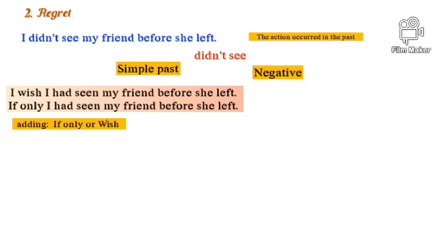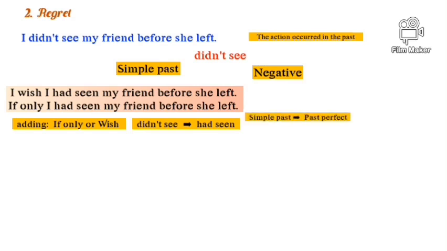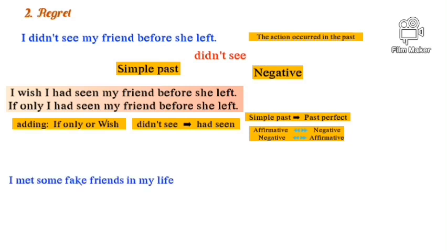We have two changes on the verb. The first one is that we change didn't see to had seen. It means we change the simple past to past perfect. Okay? So, didn't see is simple past, had seen is past perfect. Moreover, we have affirmative to negative, negative to affirmative. Okay? Let's have some examples.